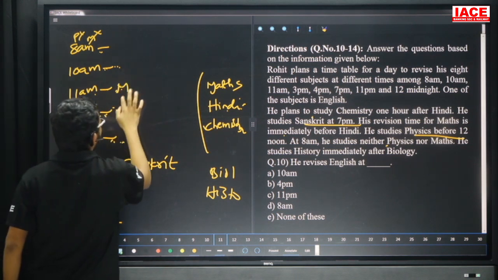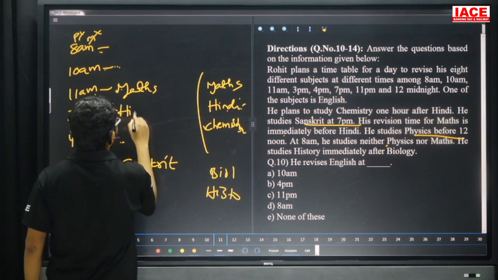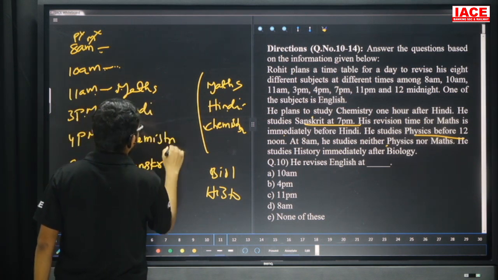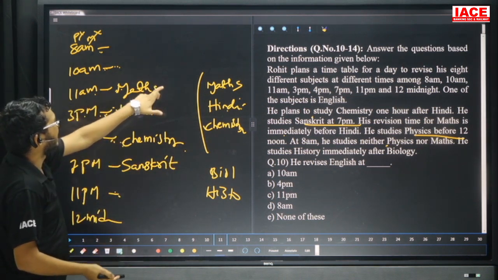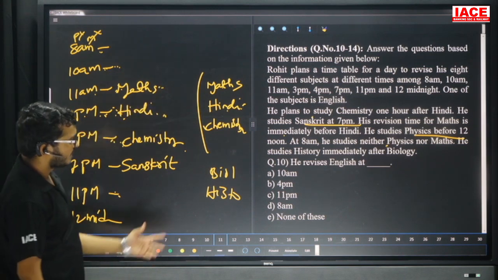Then take this possibility. This one is maths, this one is Hindi, and this one is chemistry. Chemistry is 1 hour after Hindi. Mathematics is immediately before Hindi.